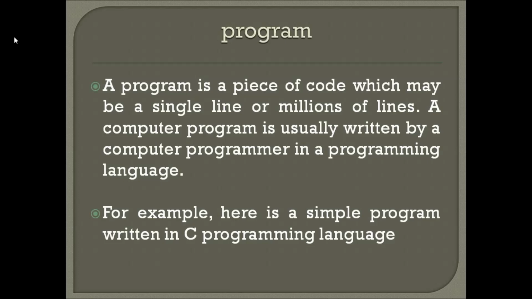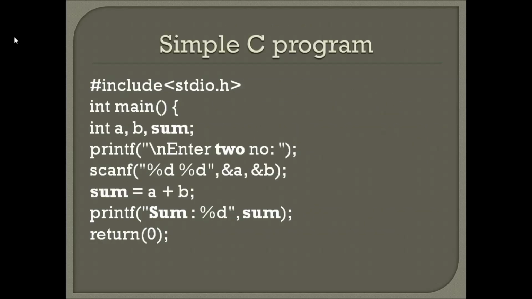Here I am taking an example of a program that is written in the C programming language. Program to add two numbers. This is a simple program to add two numbers. Here I am declaring three variables a, b and sum, where I am going to read two values, a and b. I am going to add those values. After adding those values, the result will be stored in another variable called sum.